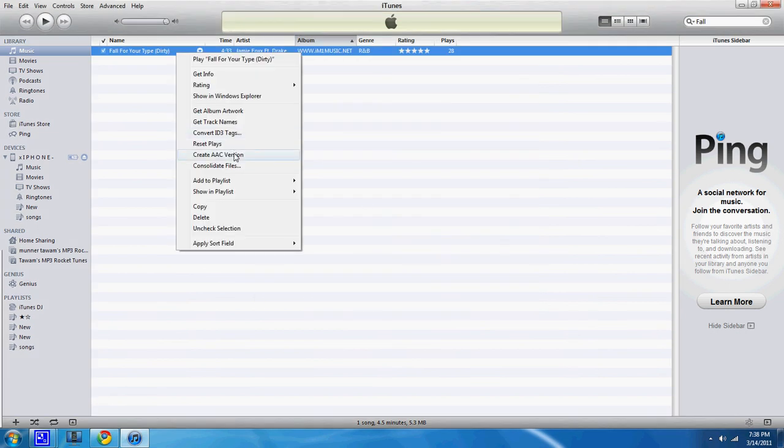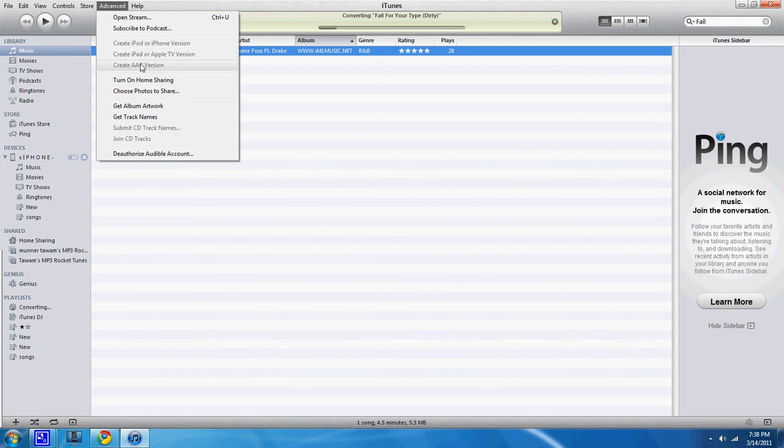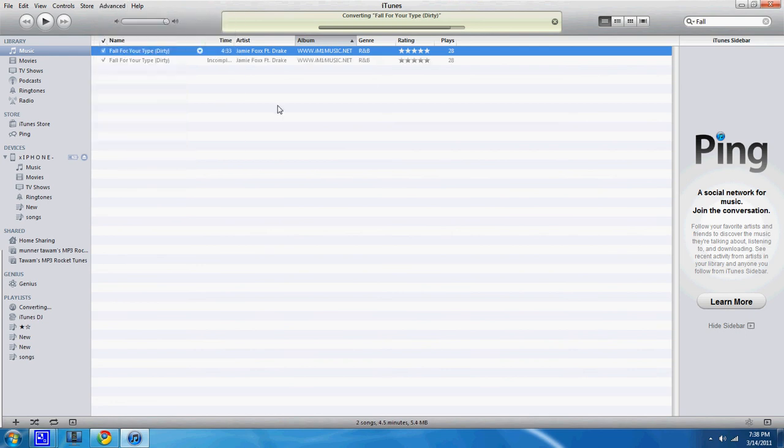What you need to do is click on Create AAC Version. If you don't see that, go to Advanced, and it shows up right here. It goes right there.